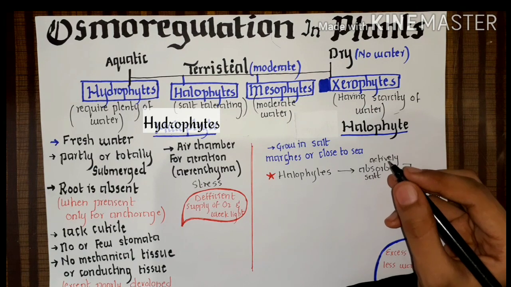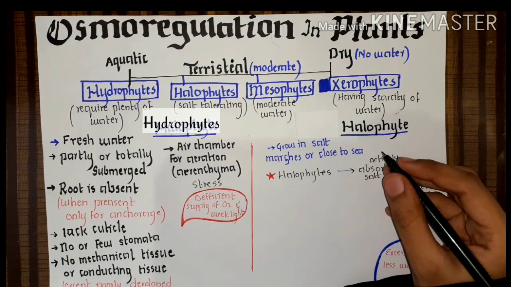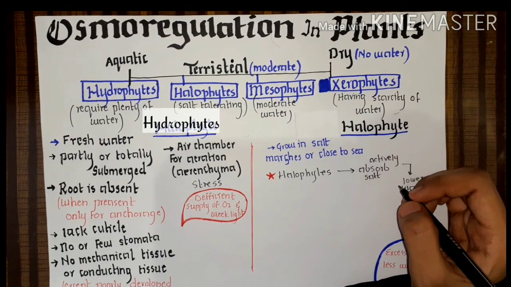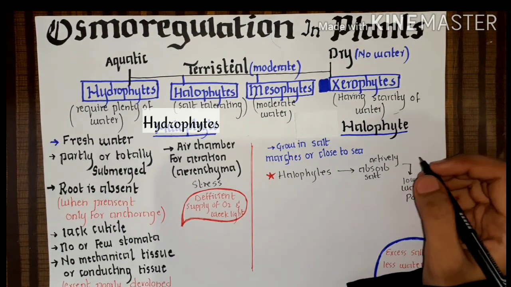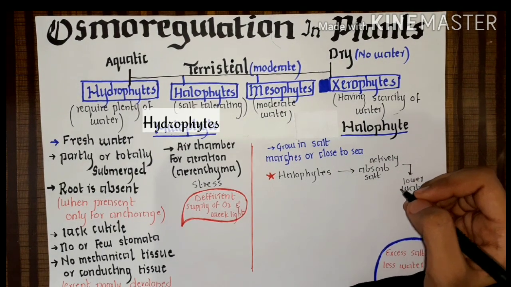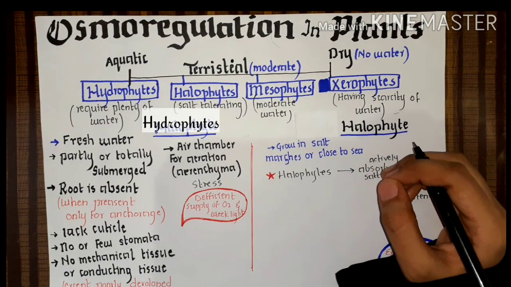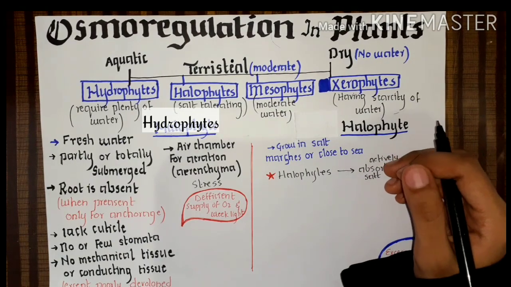The ground near the sea has less salt and more water as compared to the roots.